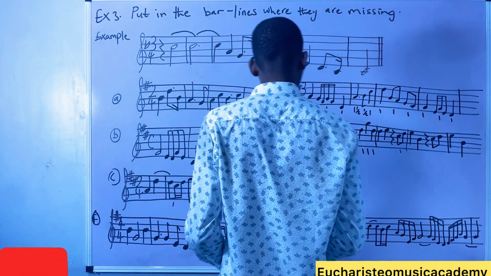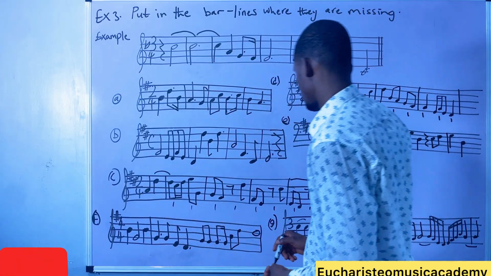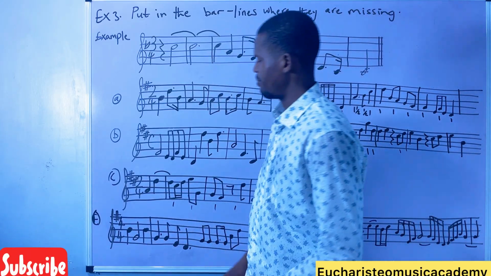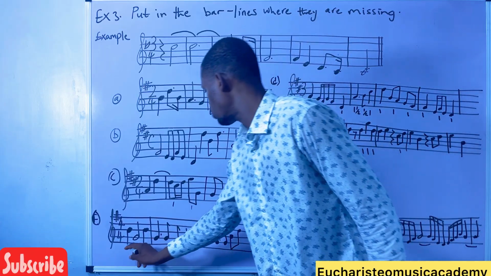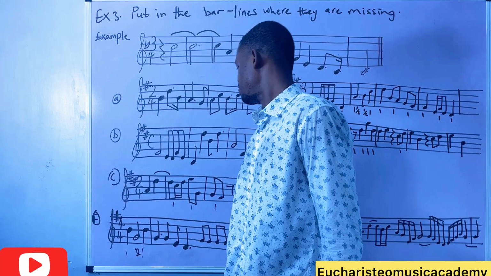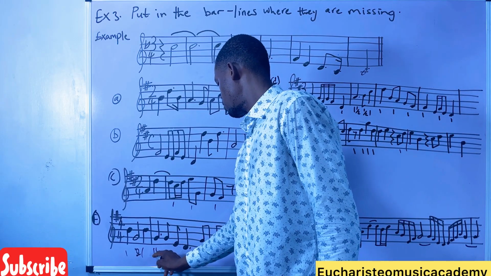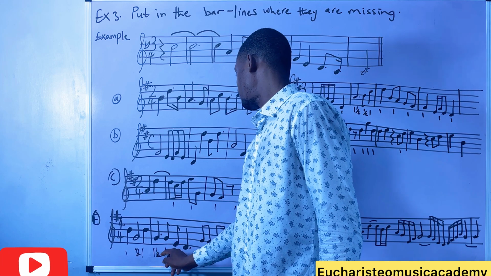So let's go to F. That's F. 4/4 time. This is 1. This is 2. This is 1. 4. 1 and half. Give us half.